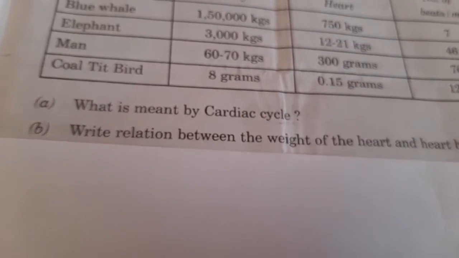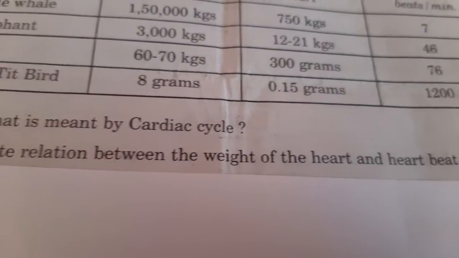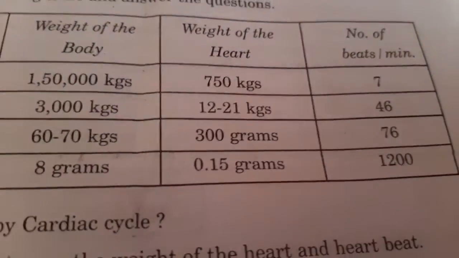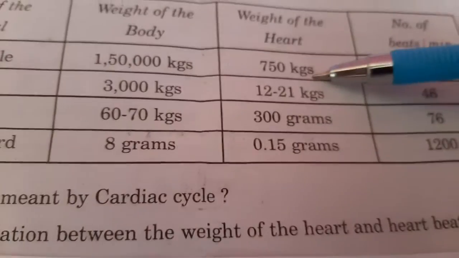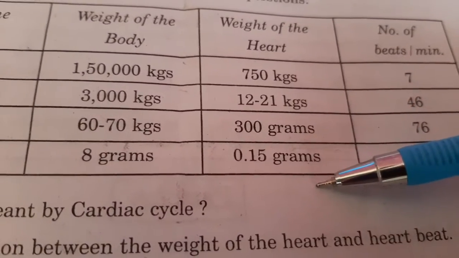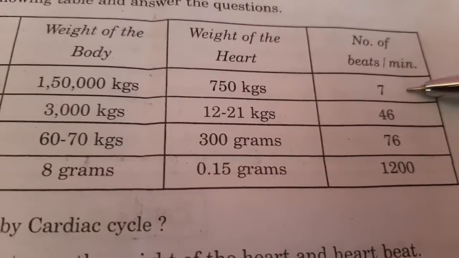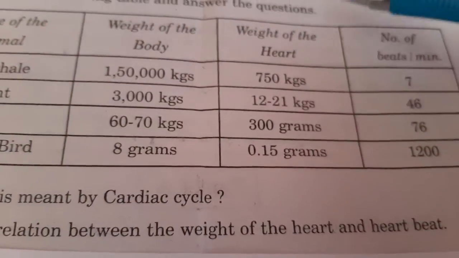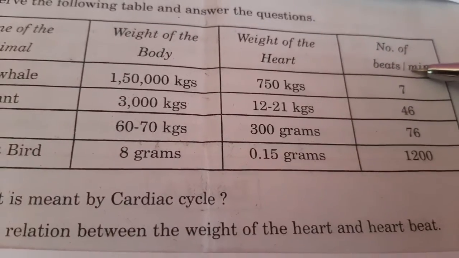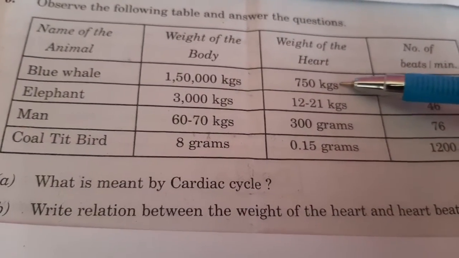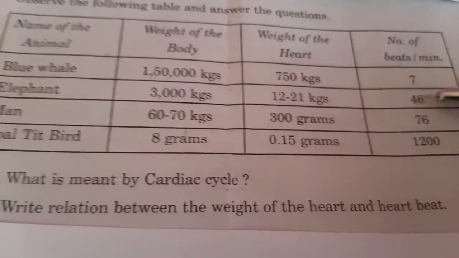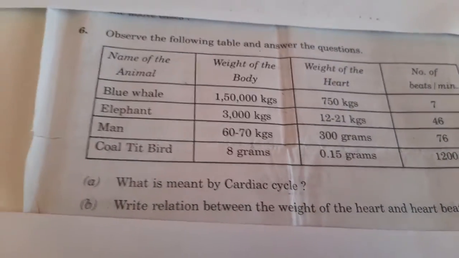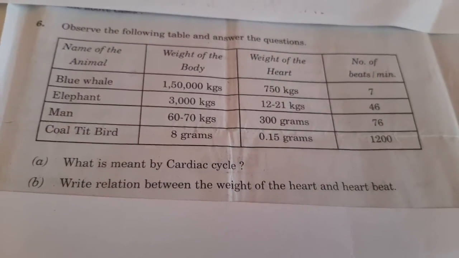And question B, write the relation between the weight of the heart and heartbeat. So observe this table. As the weight of the heart decreases, the number of heartbeats increases. So that is the relation between weight of the heart and number of heartbeats. Weight of the heart decreases, number of heartbeats increases. Okay, so this is a very important question.